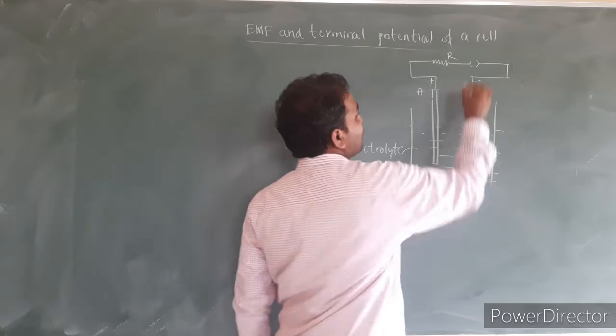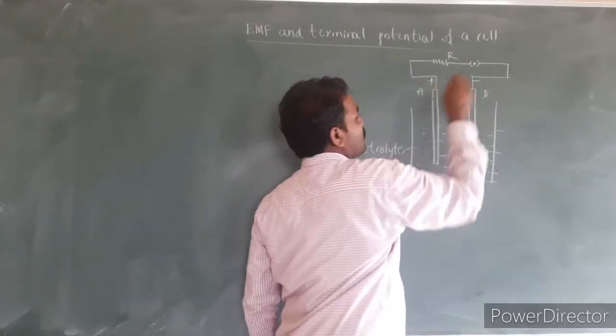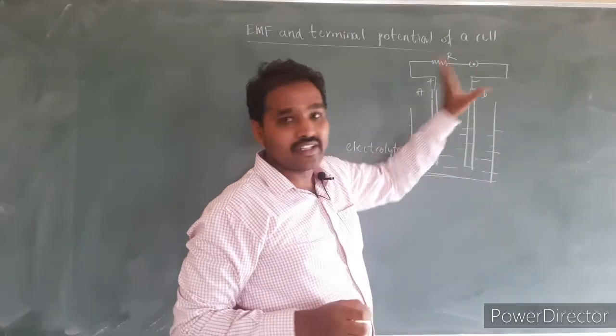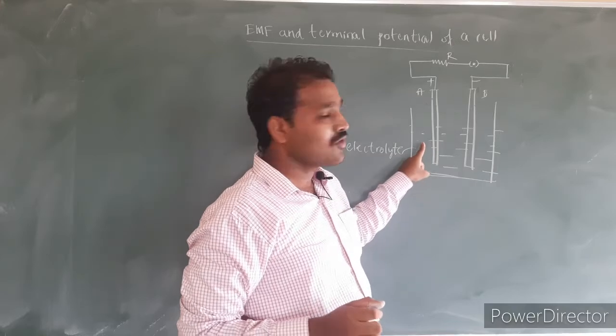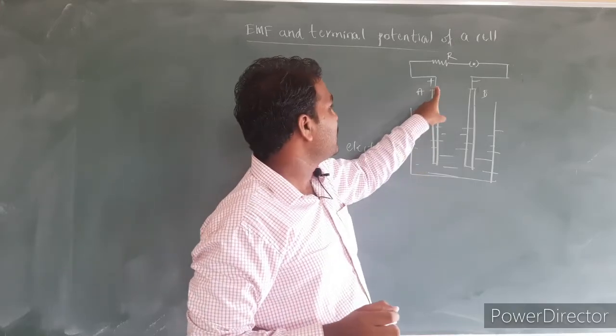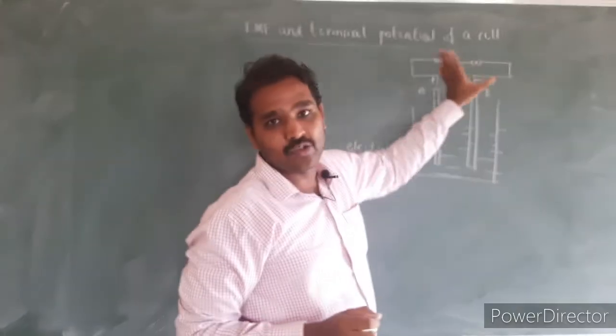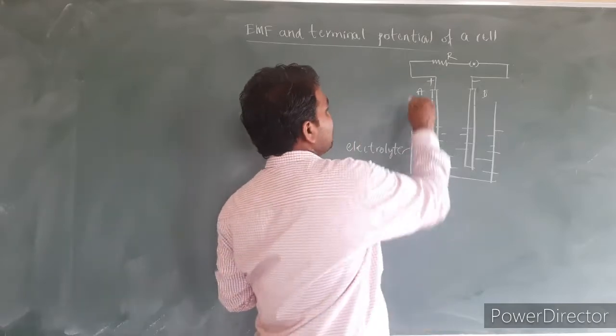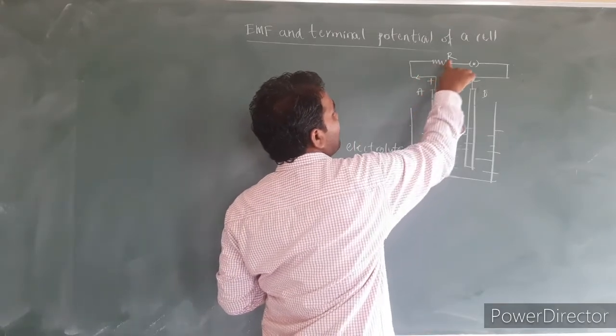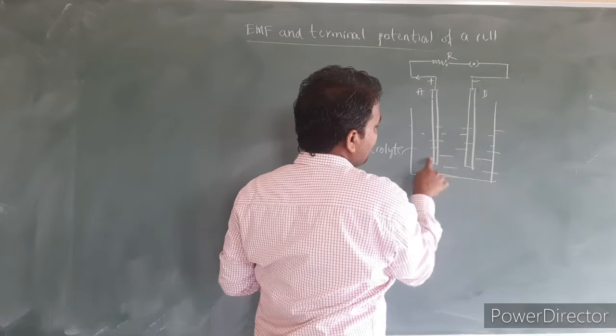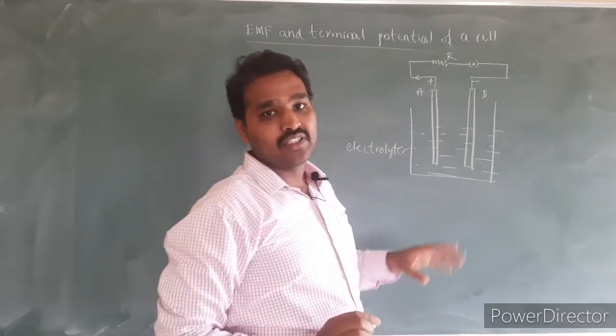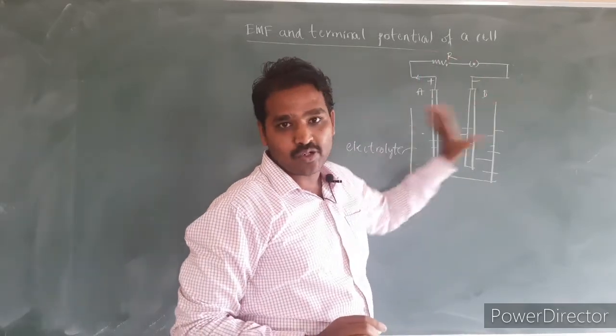Okay, when we close the key here, when the key is closed, the circuit will be closed, hence there is flow of current through this circuit. Current starts flowing through A to R, R to B, then from B to A through the electrode. In this condition the circuit will be closed.